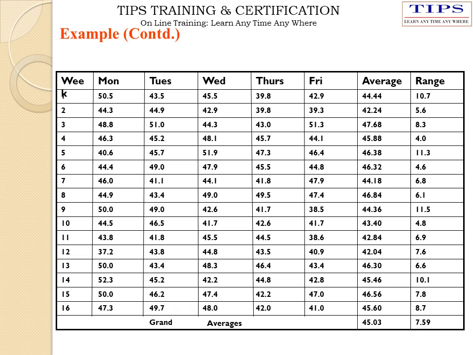Here X double bar is 45.03 and R bar is 7.59.